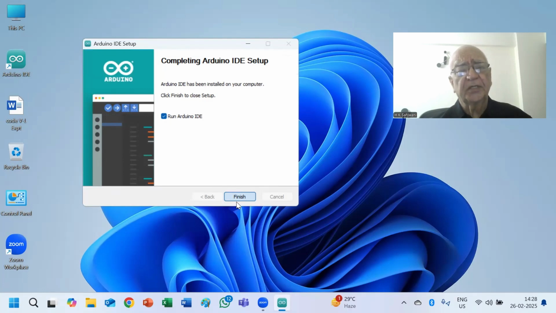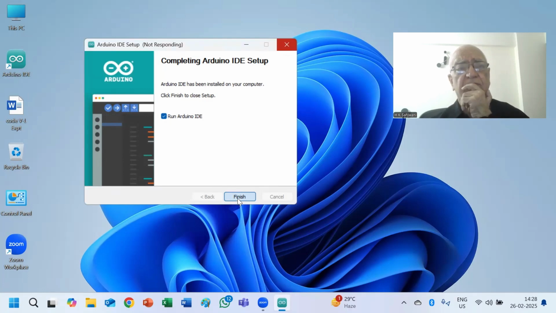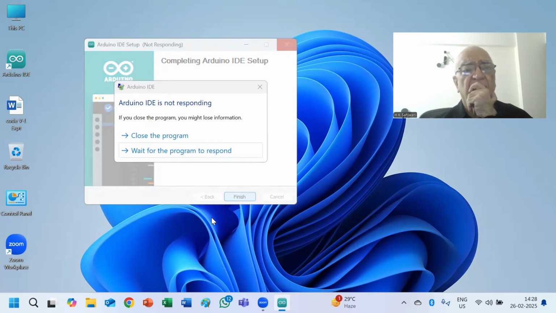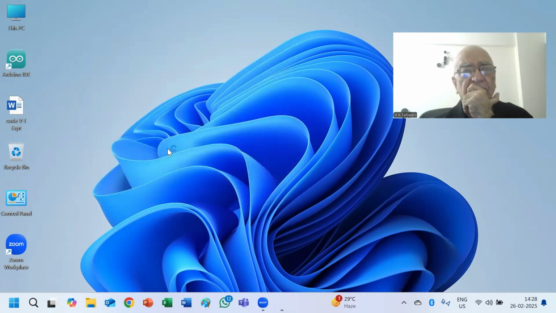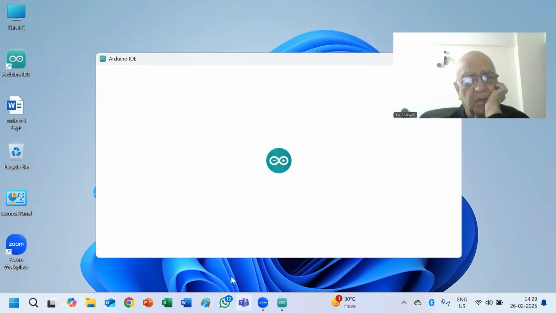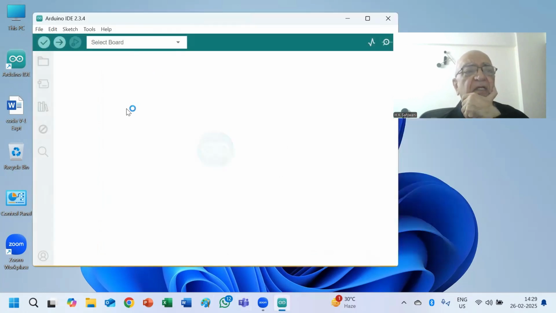it will run the Arduino IDE. It is loading something. And it has started the Arduino.